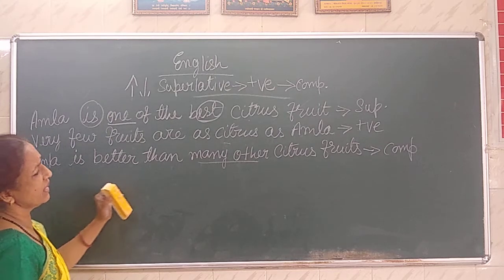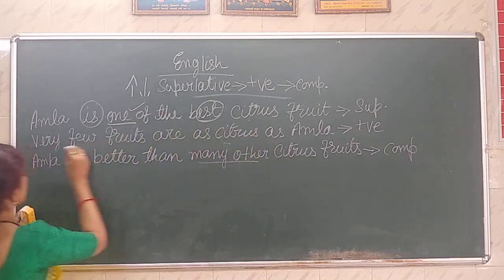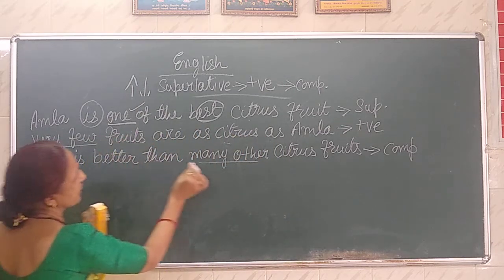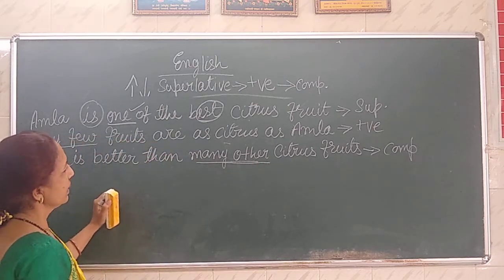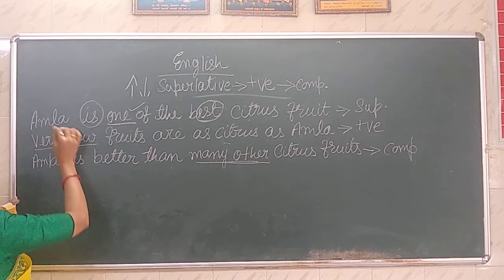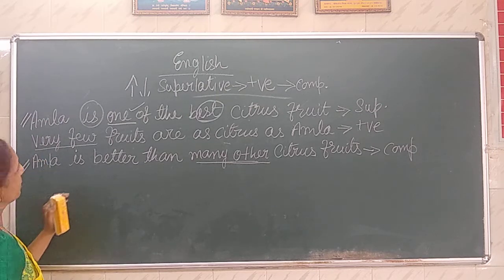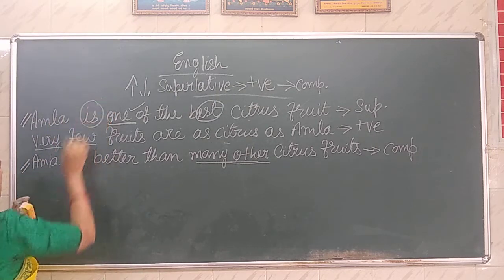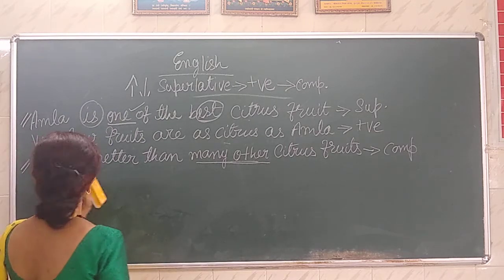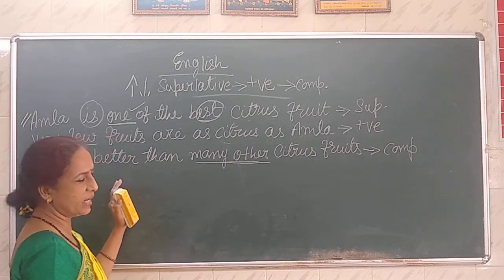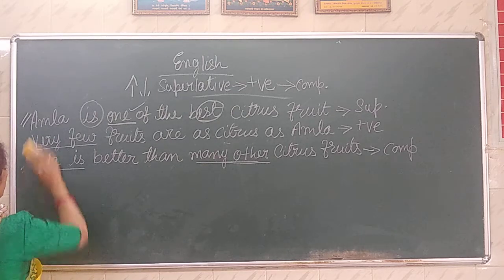So another thing, again I repeat, one of the, then here we have, it starts with very few, and the comparative degree has many other. Okay, and another thing you remember that the superlative degree and the comparative degree beginning is same. Amla is, the subject whatever is used, that would be the same, as the beginning would be same. So this is how one of the is used over here.